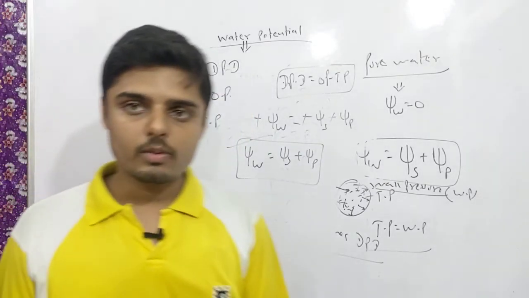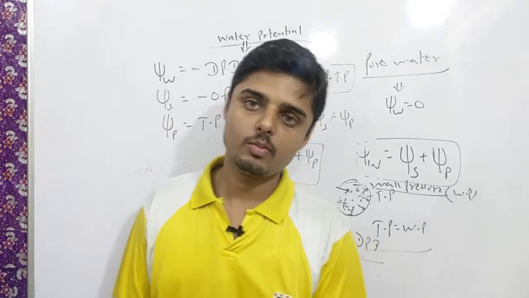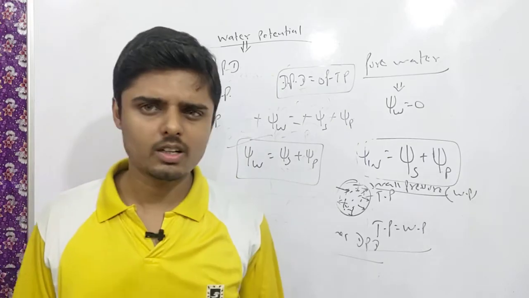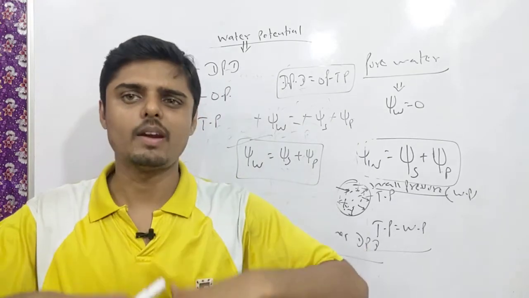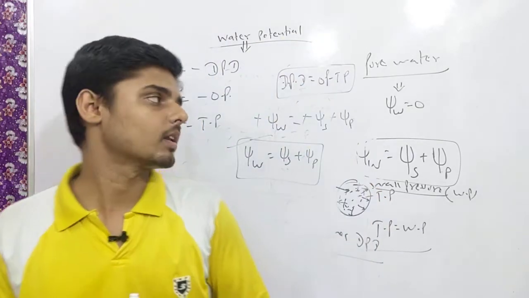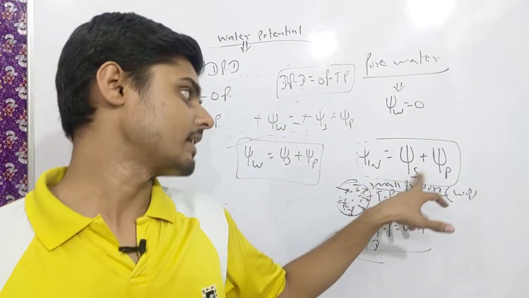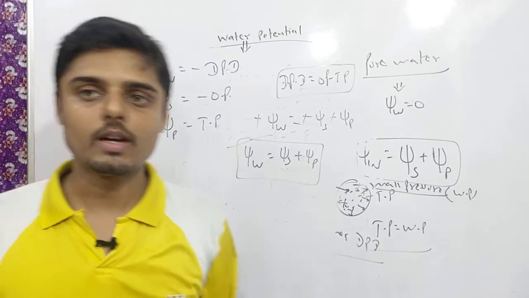Okay, then we have talked about DPD. This is diffusion pressure deficit, meaning thirst of the cell. OP, osmotic pressure. TP, turgor pressure, nothing but the pressure applied by the matrix on the wall of the cell. And what is the relation between all these functions? Psi W is equal to psi S plus psi P, DPD is equal to OP minus TP.